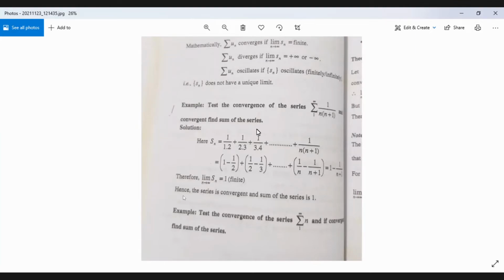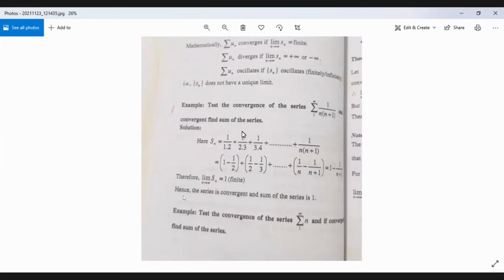So if the sequence of nth partial sum Sn is convergent, then automatically the infinite series will also converge. If the sequence Sn is divergent, the infinite series will diverge. If the sequence is found to be oscillatory, the infinite series will also be oscillatory. এটা হলো ডেফিনেশন,